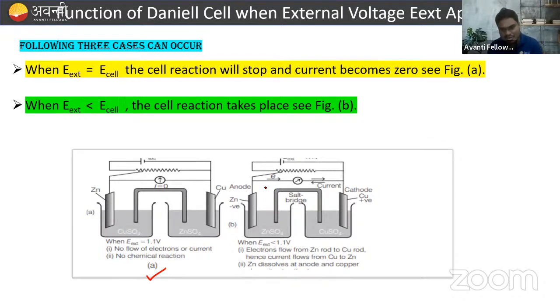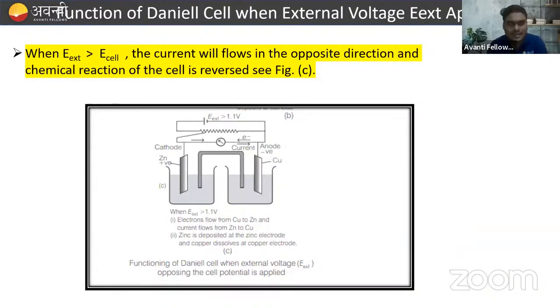As we can see, the electrons flow from the anode to the cathode and the current flows from the cathode to the anode. That is from positive to negative, that is from copper to zinc, right? So electrons flow from the zinc rod to the copper rod, and zinc dissolves at the anode and copper is deposited at the cathode. Always remember.